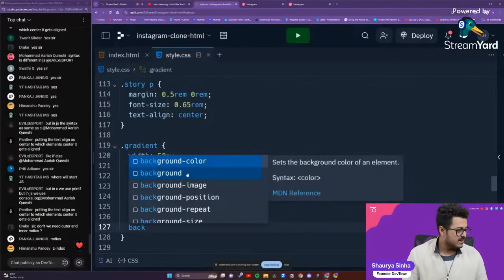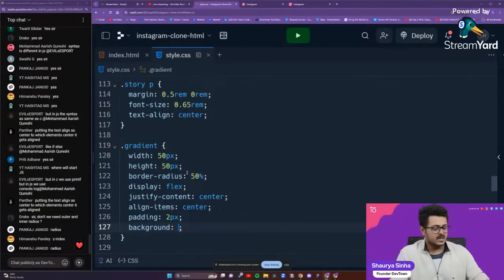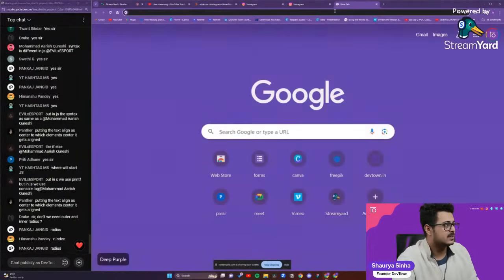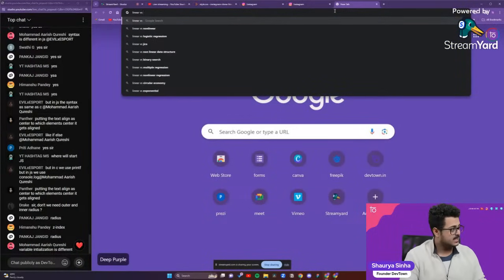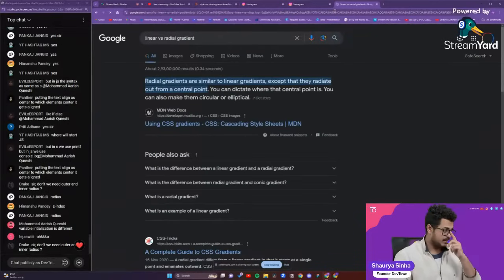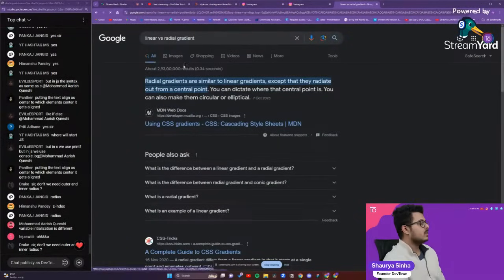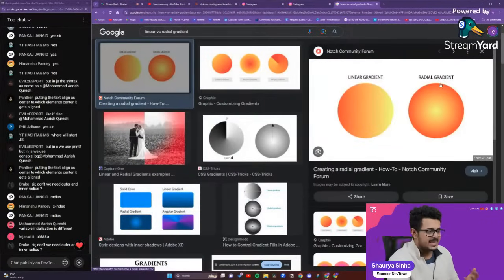So first of all, we'll give a background, not background color, just background. Now here the background that we want to provide is going to be of a category called a radial gradient. Okay, let me show it to you guys. Linear versus radial gradient. Okay, let me show an image right over there.